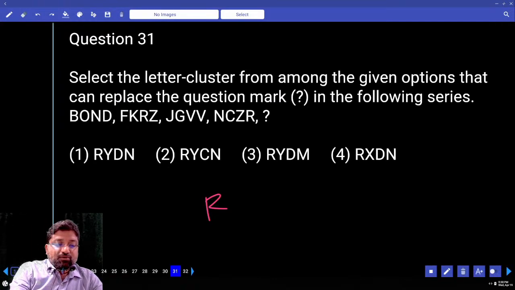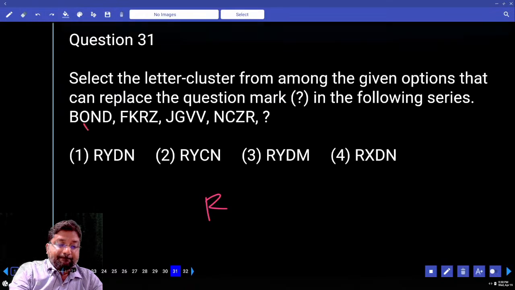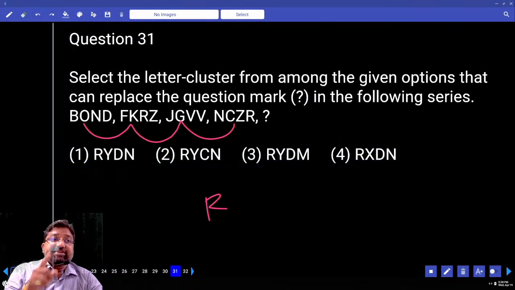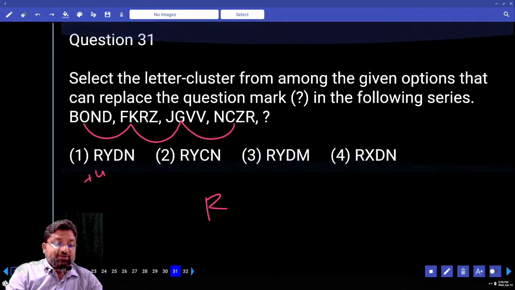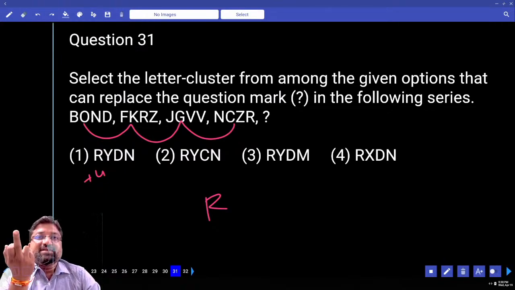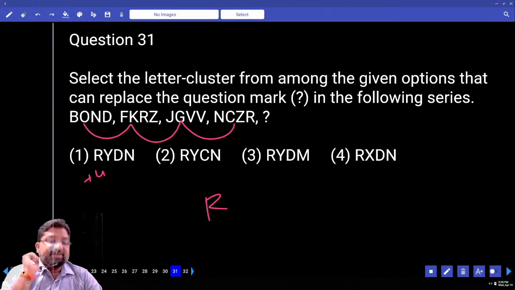What should I do? O is how much? 15, 11, 7, 3. 15, first time plus 4 came. 15, 11, 7, 3 means -4, -4, -4. C is how much? 3. 3 can be taken as 29. 29 minus 4 is how much? 25. What is 25? Y. Yes.